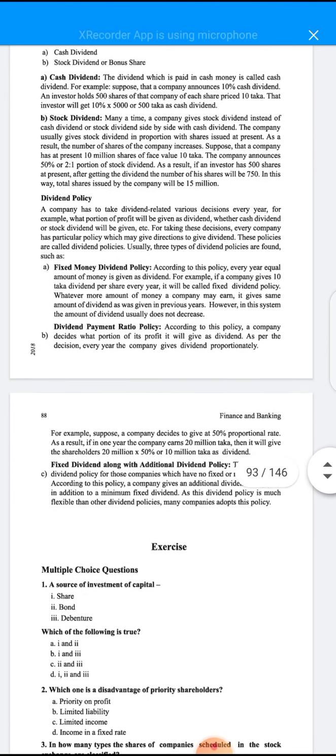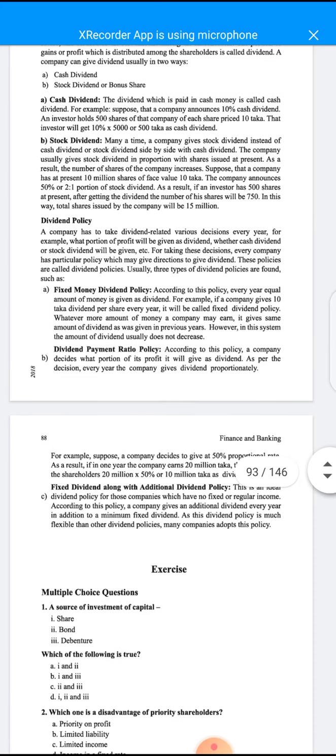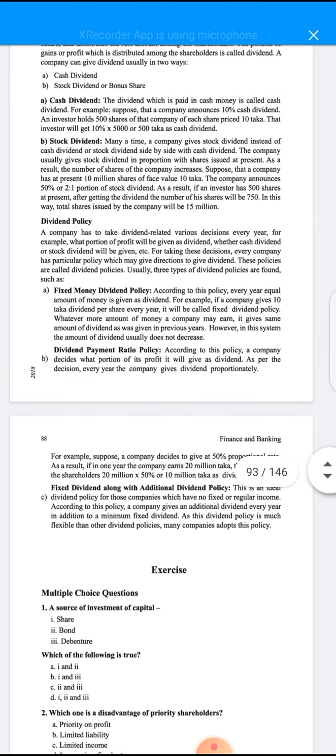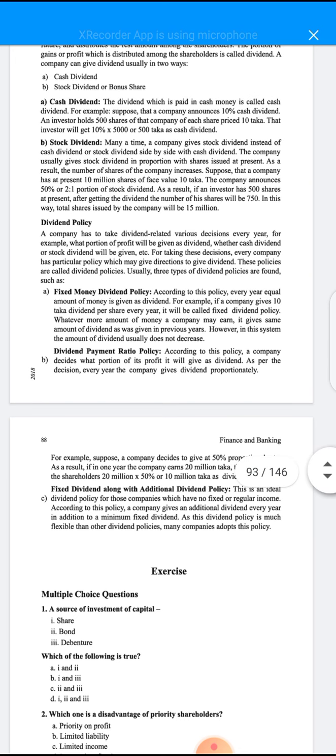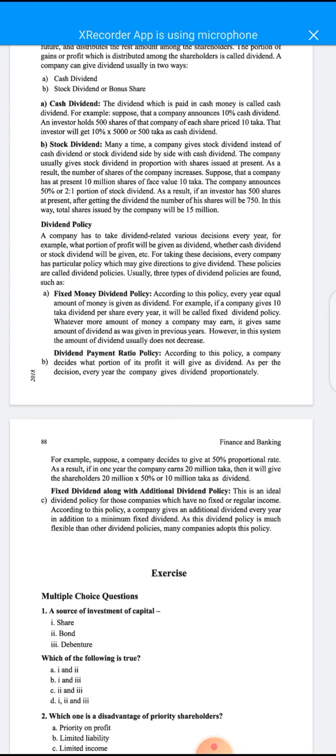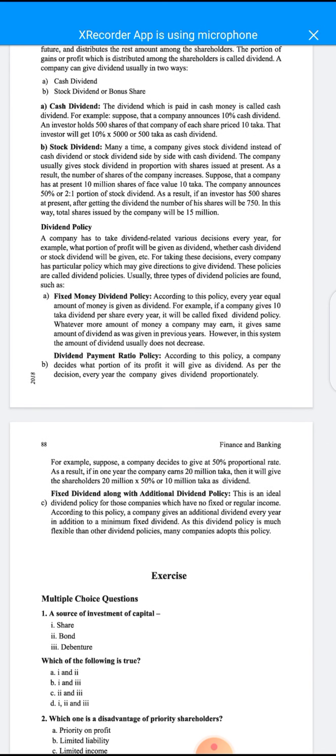Dividend policy, there are different kinds of dividend policy in view of different ways. A company has to take various dividend-related decisions every year. For example, what portion of profit will be given as dividend, and whether cash dividend or stock dividend will be given. For taking those decisions, every company has a particular policy which gives directions to give dividend. Those policies are called dividend policies. Usually, three types of dividend policies are found, such as fixed money dividend policy.